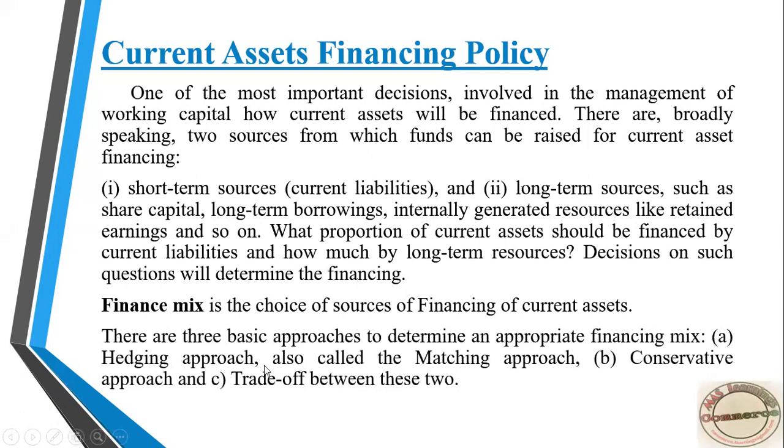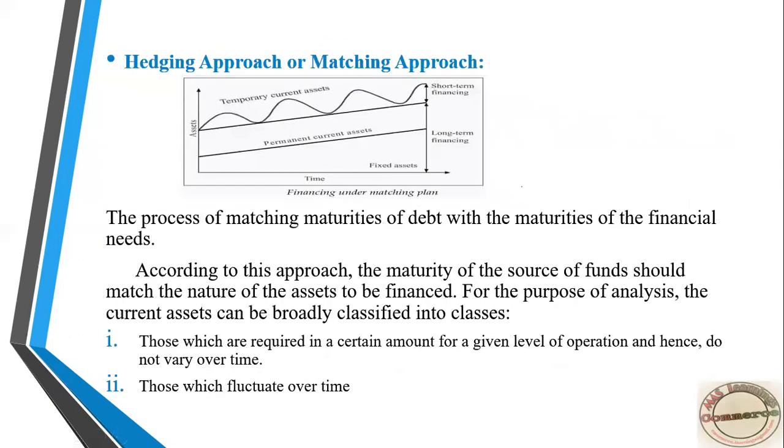First is the hedging approach, also known as the matching approach. Second is the conservative approach. The last one is a trade-off between these two, also known as the aggressive approach. Each case we will discuss now. Coming to the first one, the matching approach or hedging approach.